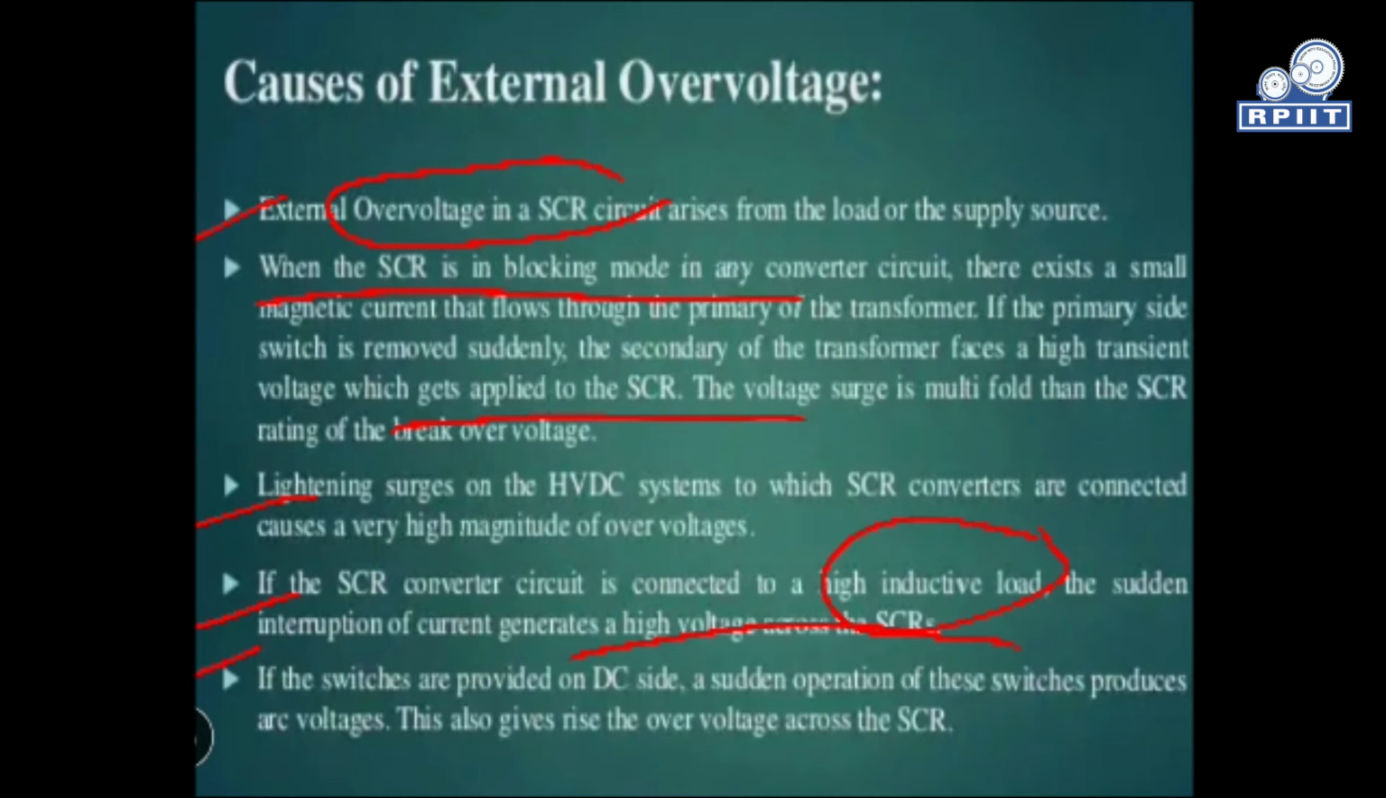And the last one: if switches are provided on the DC side, sudden operation of these switches produces AC voltages, and this also raises the over voltage across the SCR. Sometimes we are provided with AC switches while working with thyristors, and sometimes we apply DC on the AC switches. Due to that, there is a sudden increase in the arc voltage, which will increase the voltage across the SCR as well, and may damage our thyristors.